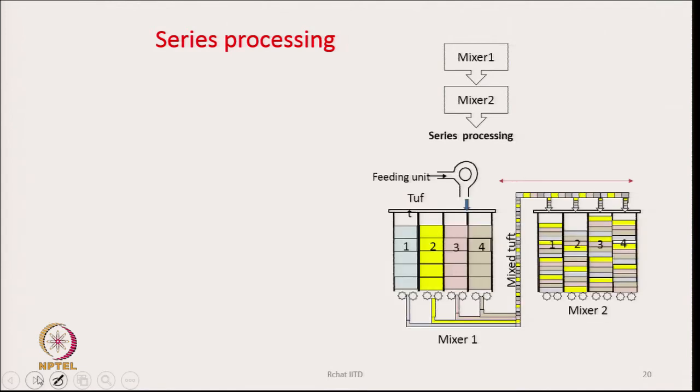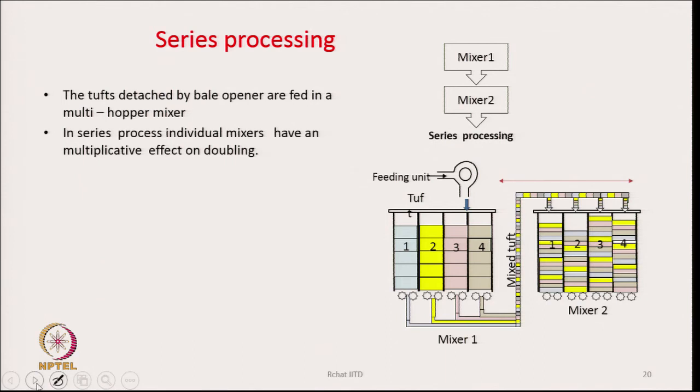Series processing. In series processing, there are two mixtures, one behind the other, that is what series processing is. So, tufts detached by the bale opener are fed in the multi hopper mixture or multi mixtures, whatever name we can say.